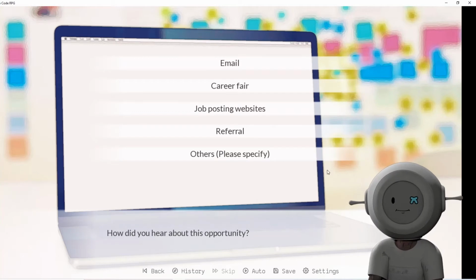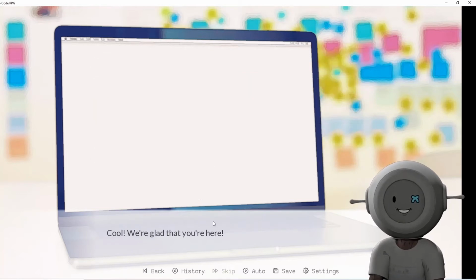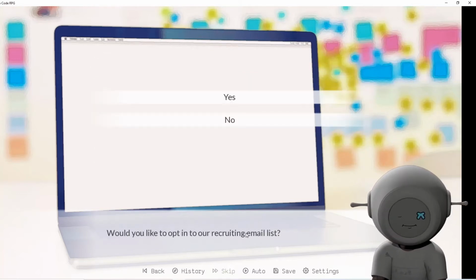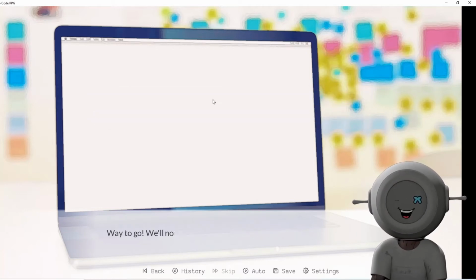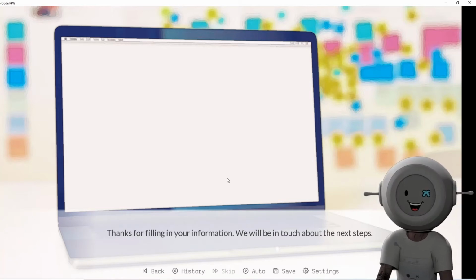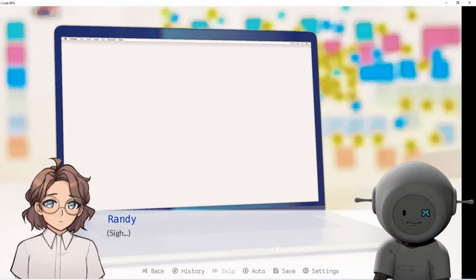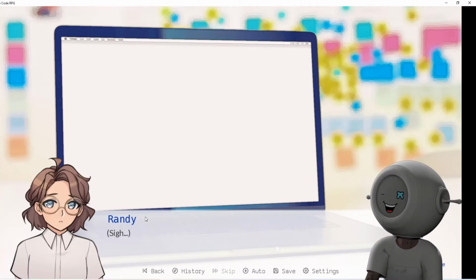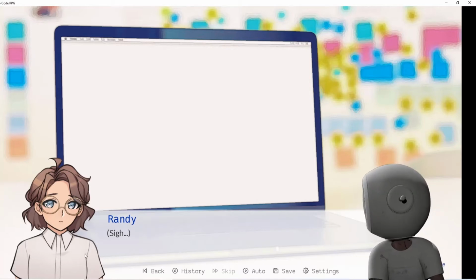Hit enter. Okay. How did you hear about this opportunity? Job posting website? Cool, we're glad that you're here. Would you like to opt in to our recruiting email list? Sure, why not? So we're gonna start our coding journey using Java, Python. This is our character, Randy, even though it's a girl. I mean, yeah, it's a girl, because I see that little...